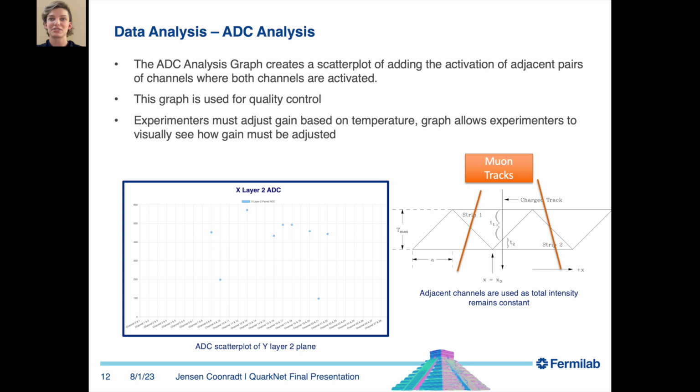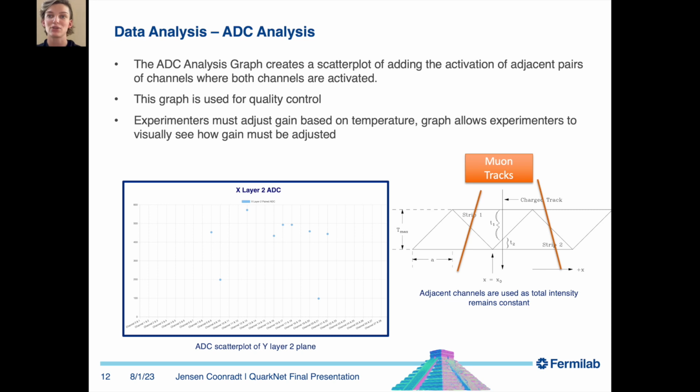The ADC analysis graph creates a scatter plot of adding the activation of adjacent pairs of channels where both channels are activated. This graph is used for quality control. Due to the channels being triangular, each muon collision passes through 2 triangles. The total intensity of each muon collision should remain constant throughout all of the channels.